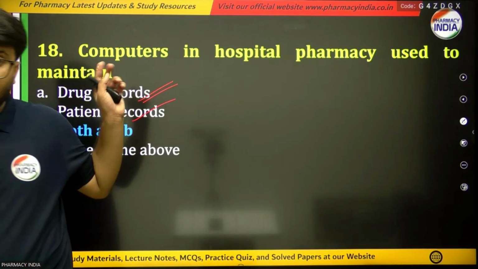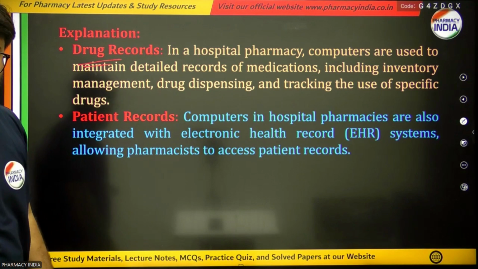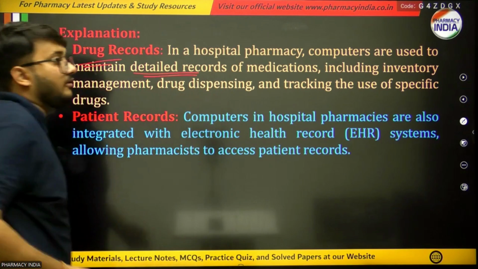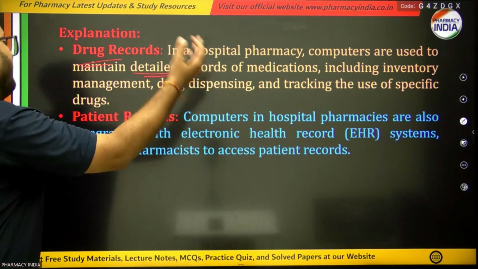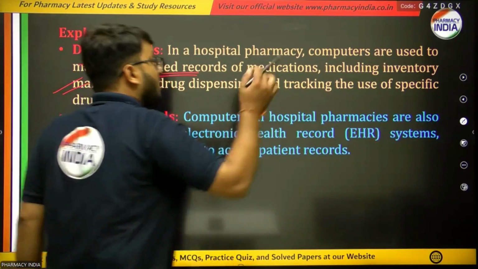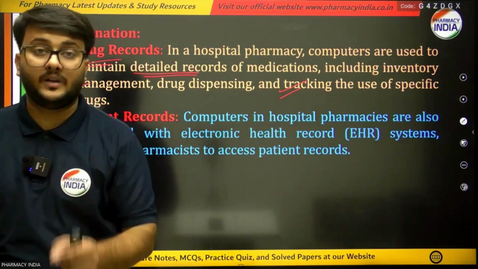That's why both are used. In drug records in a hospital pharmacy, computers are used because we have to maintain a proper detailed record of the medications, in which inventory management is also included, along with drug dispensing and tracking, and we are going to track the use of particular specific medicines in our hospitals.